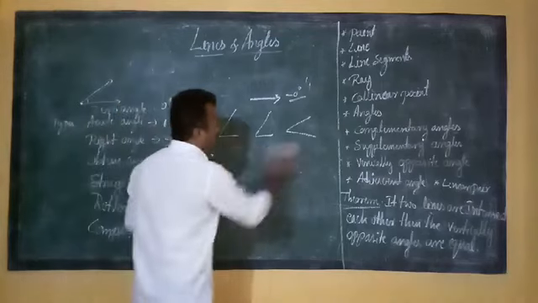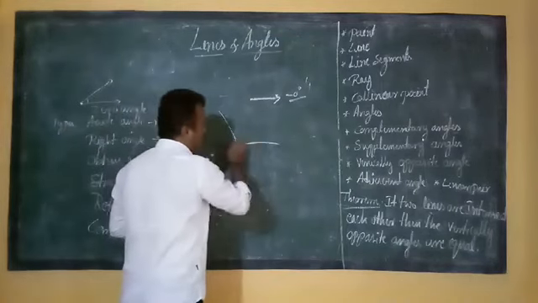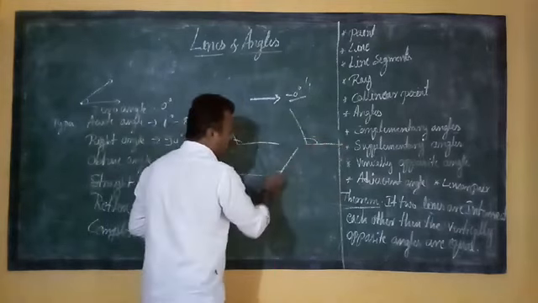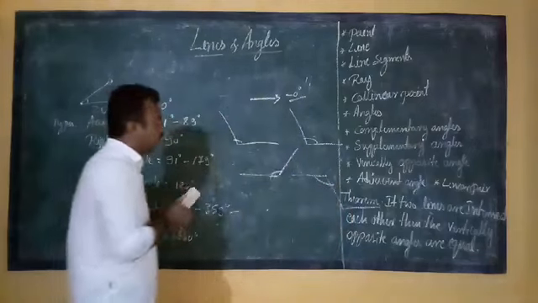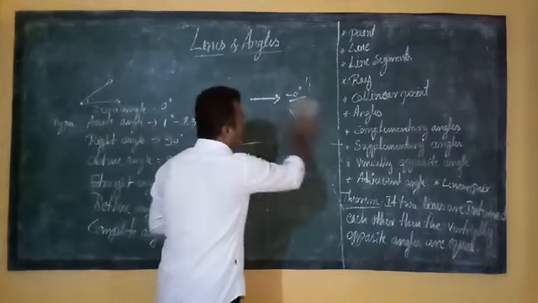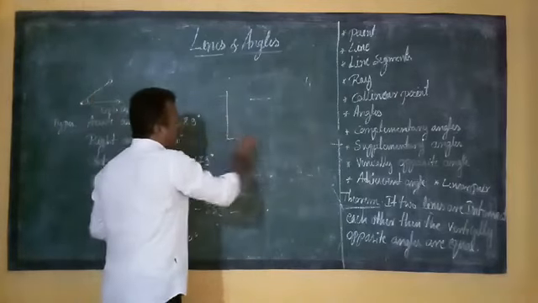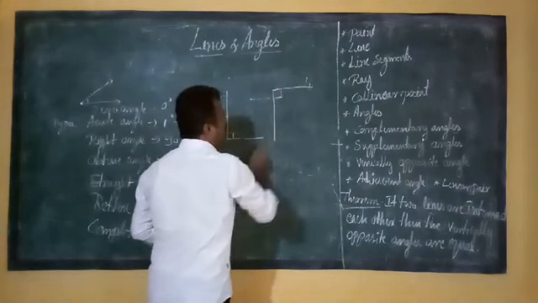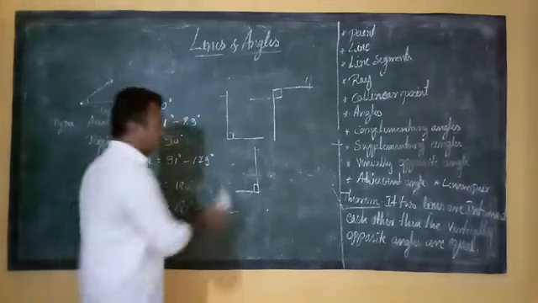And then obtuse angle shapes. Obtuse angle shape like this. Correct? We discussed this in last year's classes. Or like this. So these are our obtuse angles. And then right angle, L shape. This is L shape. Correct? These are our right angles.